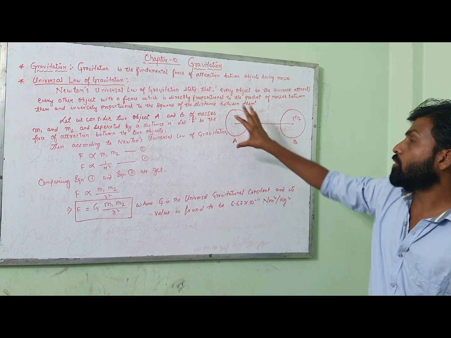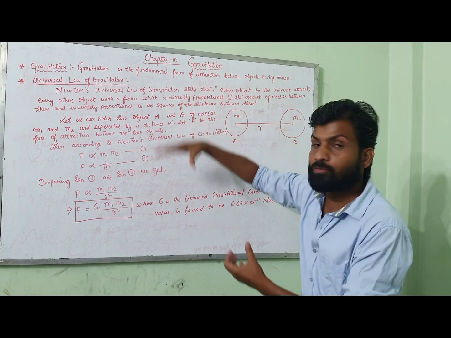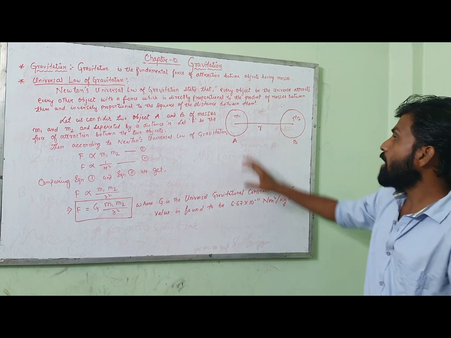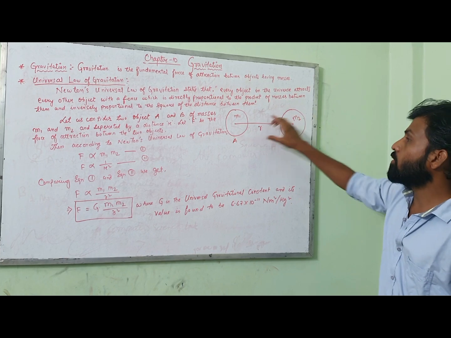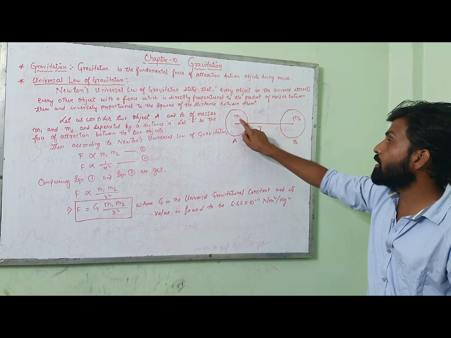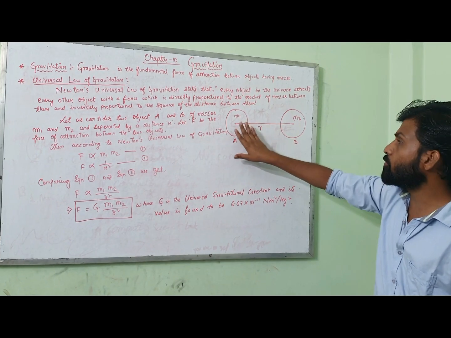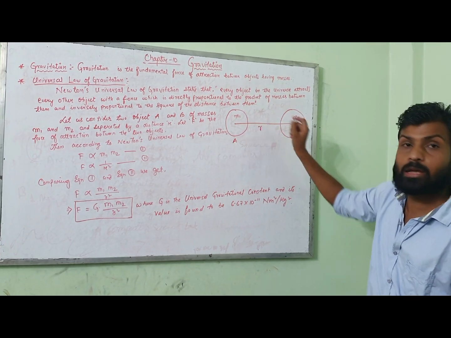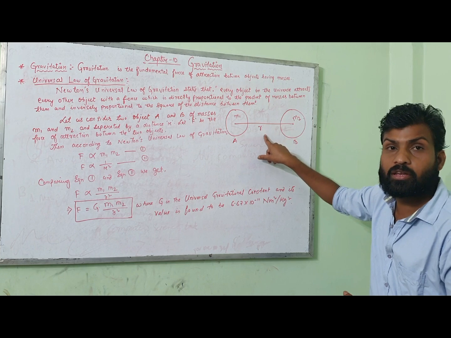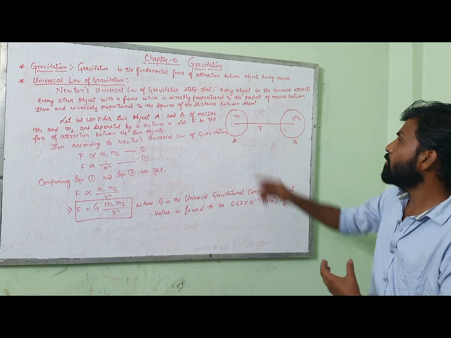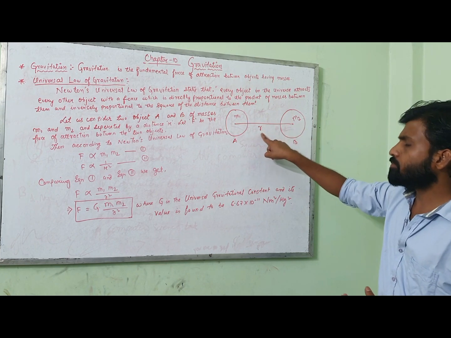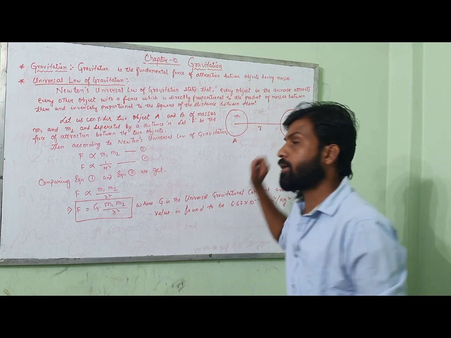Now let us prove the theory. I have taken two masses. Let the masses of the objects be m1 and m2, and they are separated by a distance r. In our book they are given as small m and capital M, and the distance is denoted by d. You can change it, make it m1 and m2, and take the distance as r.